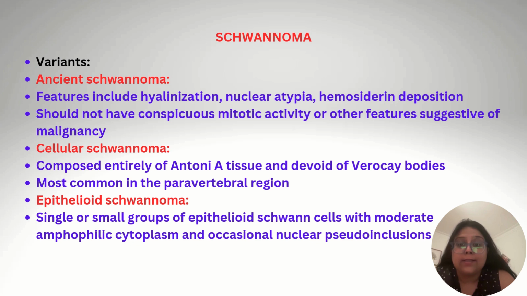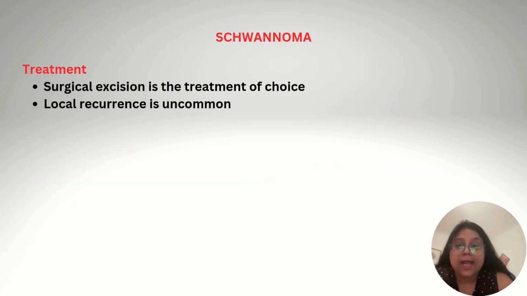Cellular schwannoma is completely composed of Antoni A tissue areas and devoid of Verocay bodies, most commonly seen in the paravertebral region. Epithelioid schwannomas are single or small groups of epithelioid Schwann cells with moderate amphophilic cytoplasm and occasional nuclear pseudoinclusions. At last, coming to the treatment of schwannoma, surgical excision is the treatment of choice and local recurrence is uncommon.